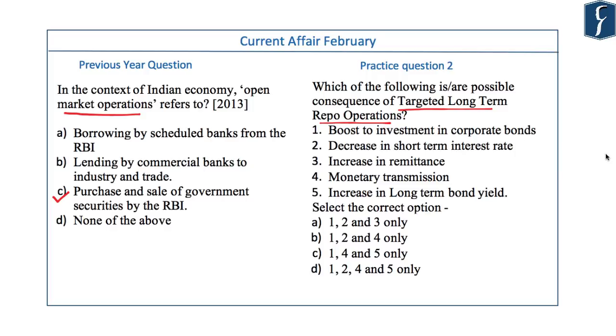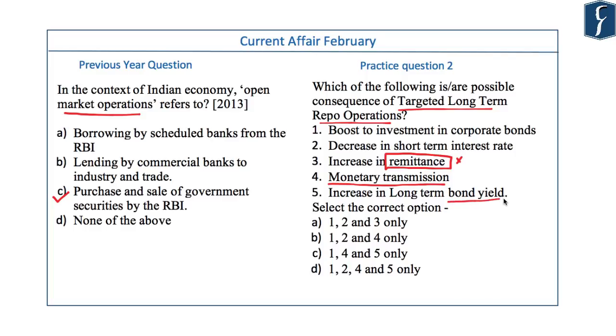Which of the following is a possible consequence of targeted long-term repo operation? Boost to investment in corporate bonds, decrease in short-term interest rate, increase in remittance, monetary transmission, increase in long-term bond yield. See, monetary transmission is one of the important goals of targeted long-term repo operation. It is not at all related with remittance. Remittance is money coming from the foreign land. In no relatable way is targeted long-term repo operation linked with remittance.